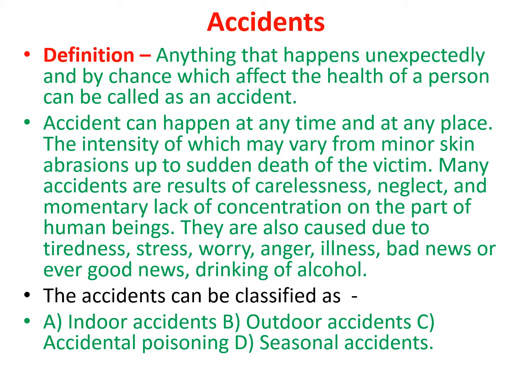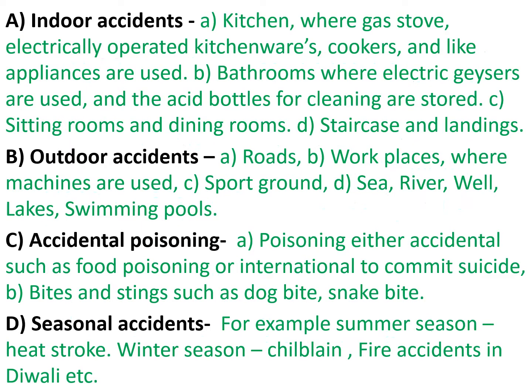Accidents can be classified as indoor accidents, outdoor accidents, accidental poisoning, seasonal accidents, etc. The indoor accidents: kitchenware such as gas stoves, electrically operated kitchenwares, cookers and like appliances are there.